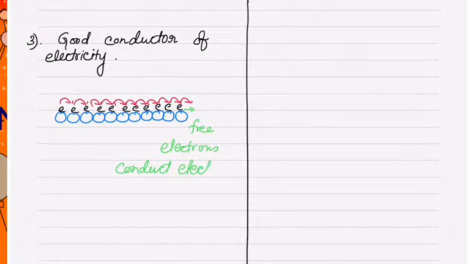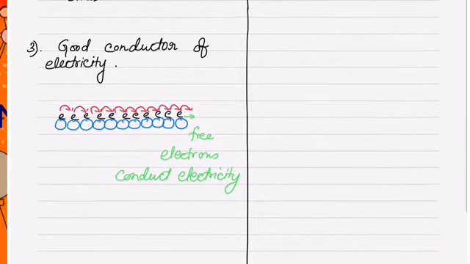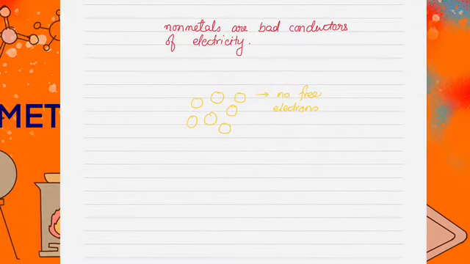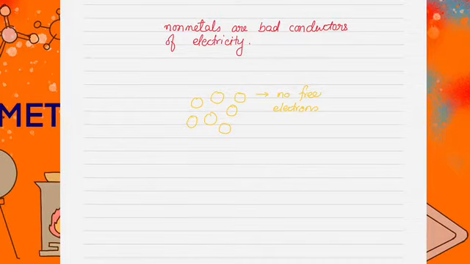This is due to the presence of free electrons in the metals. When the electrons move, the flow of the electrons is called electricity. So, in case of metals, as you can see, the electrons conduct electricity. But if we take non-metals, then they will not conduct electricity because there are no free electrons in non-metals.